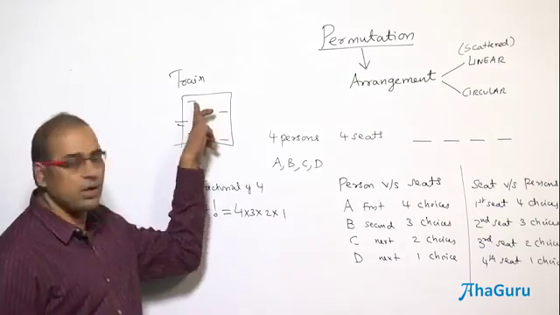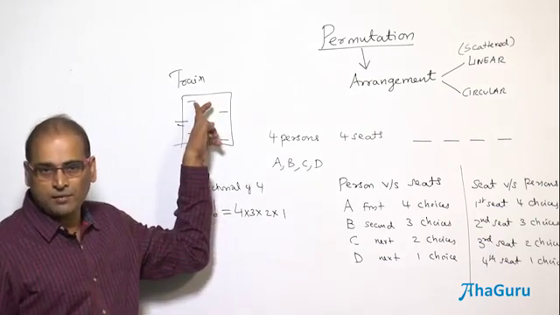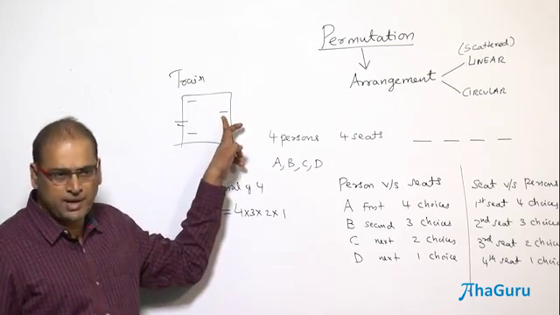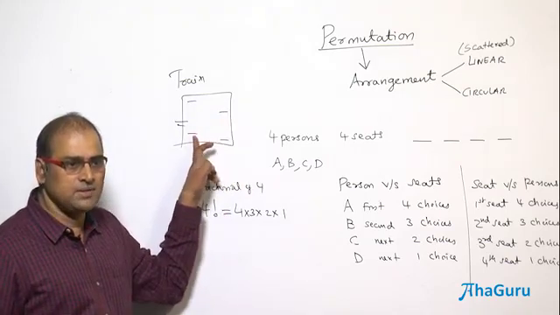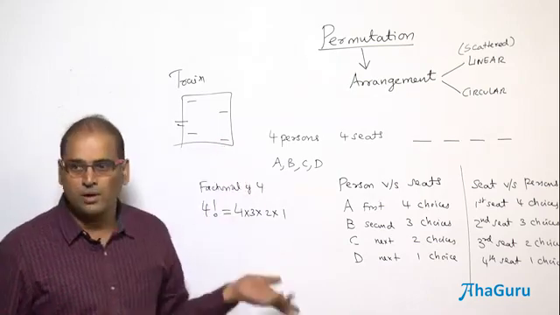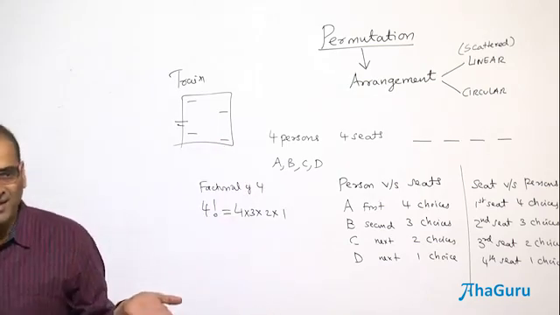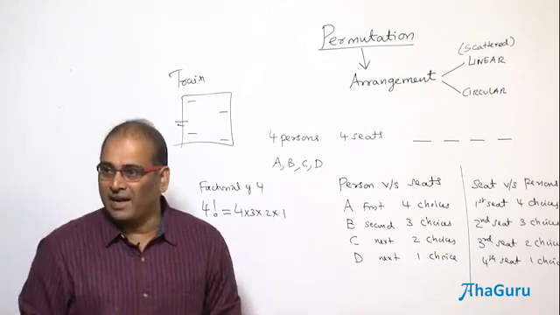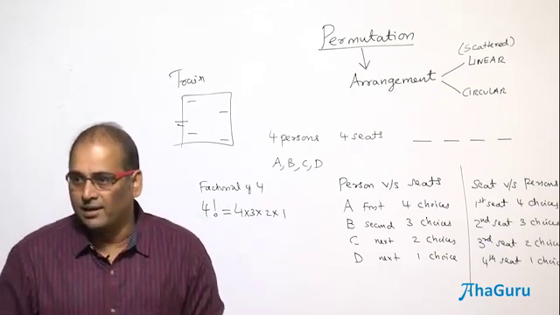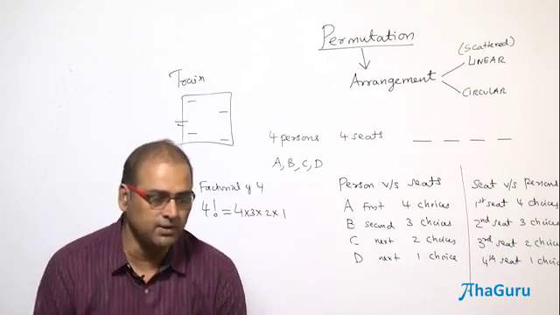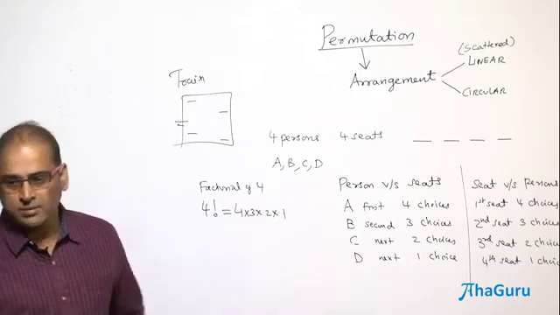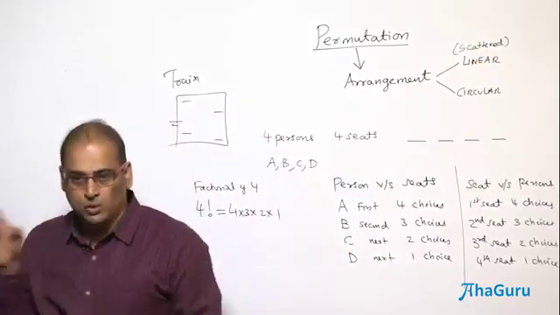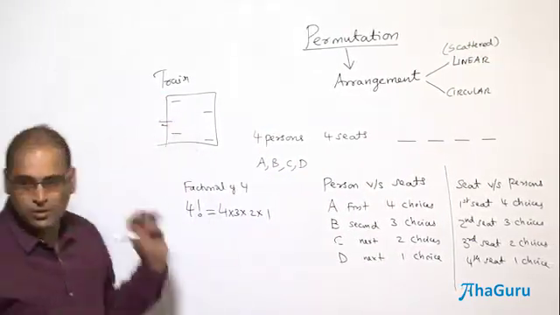So this seat can be occupied by any one of the 4 in 4 ways. And assume that this is the second seat occupied. It can be occupied by any one of the 3 in 3 ways. This seat, 2 ways, this one 1. So 4 into 3 into 2 into 1. Still you get the same result. Therefore, what they theoretically call linear is practically need not be linear. So that's the first thing you should get. Otherwise you will think that only for linear arrangements we are doing this. It's a scattered arrangement, which is not forming a closed one.